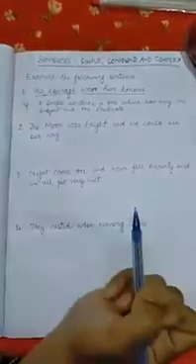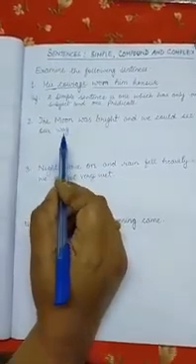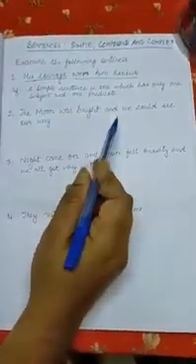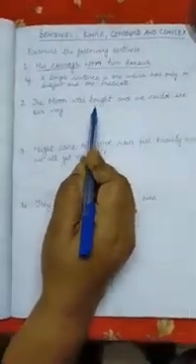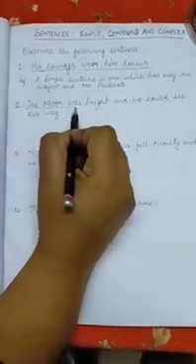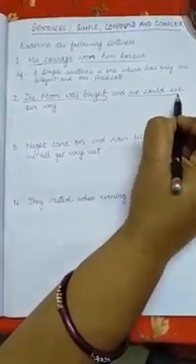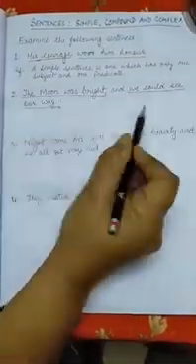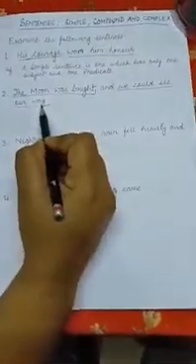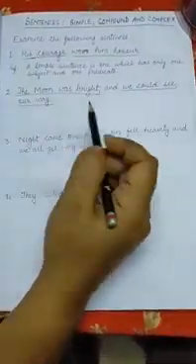Now move to the second sentence. The moon was bright and we could see our way. Now in this sentence, we can divide this sentence into two parts. So the first part is, the moon was bright, and the next part is, we could see our way. Now these two parts are joined by the coordinating conjunction and.